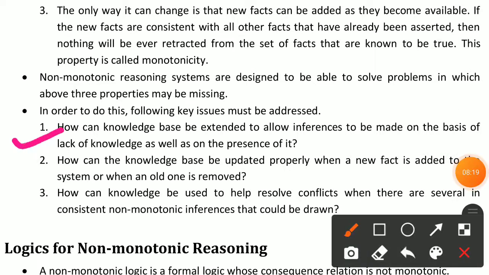Here we find out whether our knowledge is true or false, and how we can make and represent the knowledge. So this is one key issue in the NMR system.